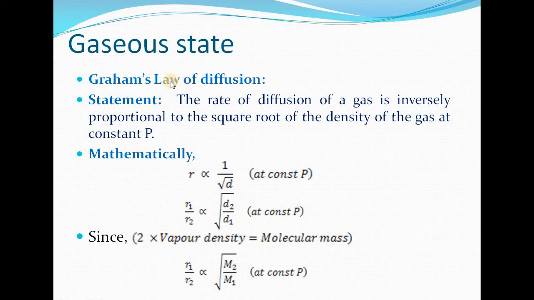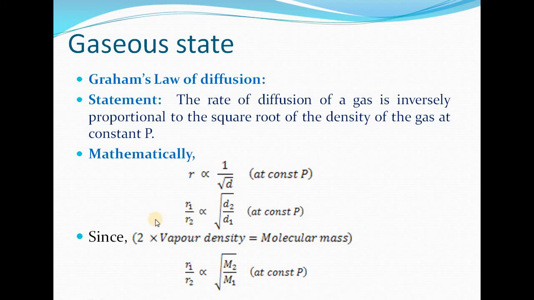Now the next law is Graham's law of diffusion. According to this law, the rate of diffusion of a gas will be inversely proportional to the square root of the density of the gas at constant pressure P. Here we are keeping pressure constant. The rate of diffusion of a gas will be inversely proportional to the square root of its density. So we can write it as R is proportional to 1 by root D.